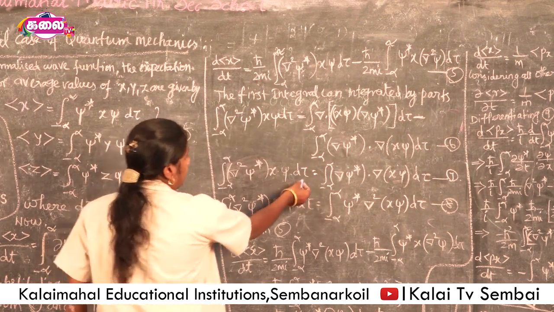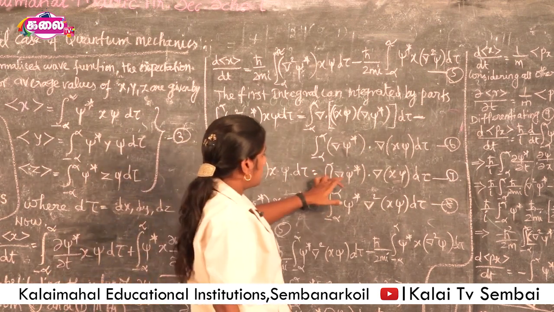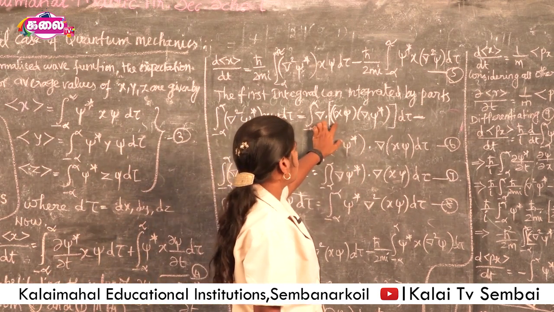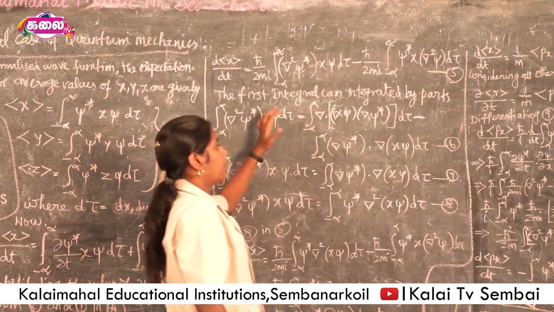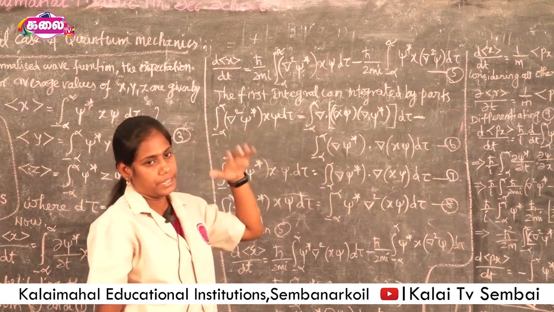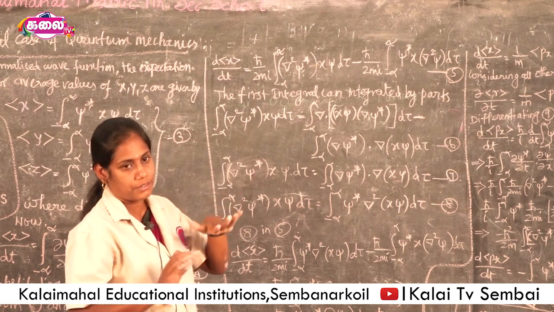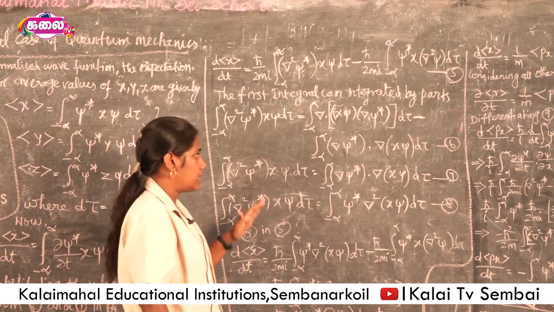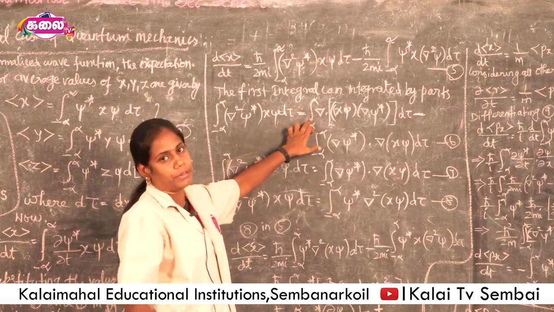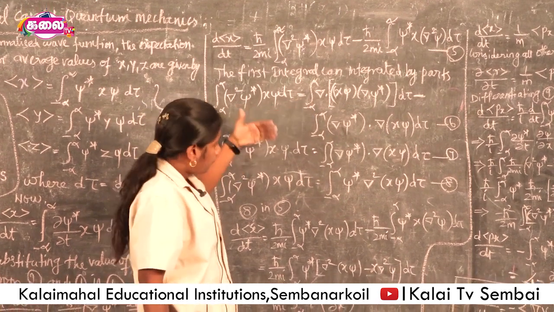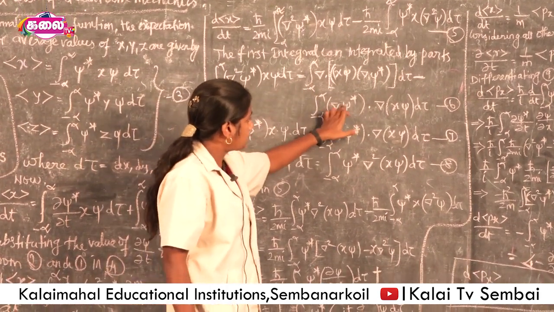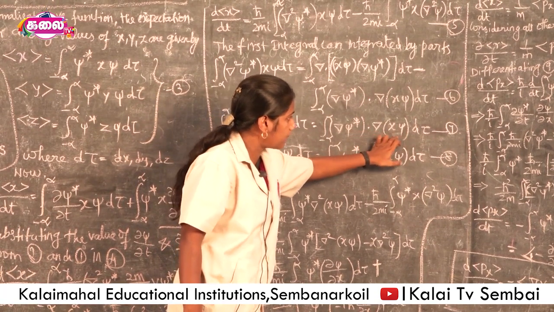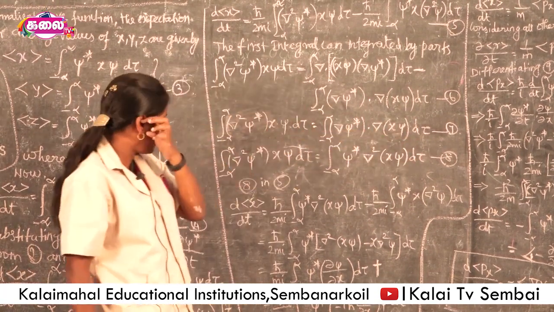Then the first term, this infinite integral, is changed into a surface integral by the Gauss divergence theorem. This first term is to be neglected. So finally we get the integral of ∇ψ* into ∇(xψ) dτ as the seventh equation.